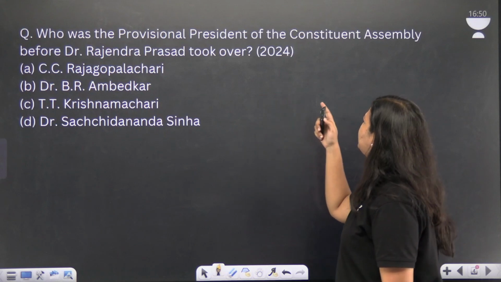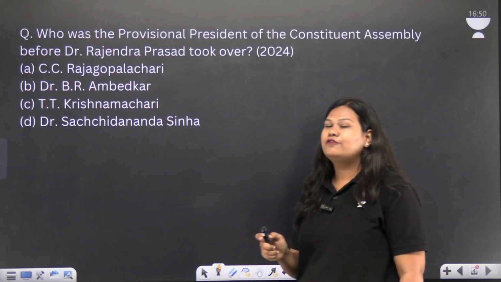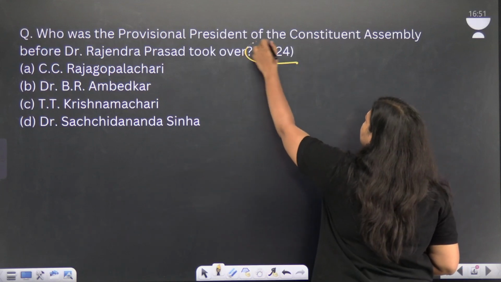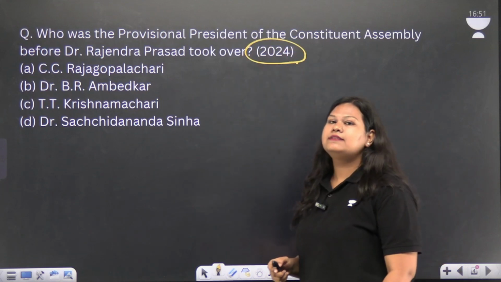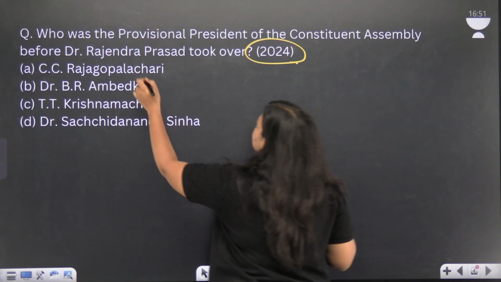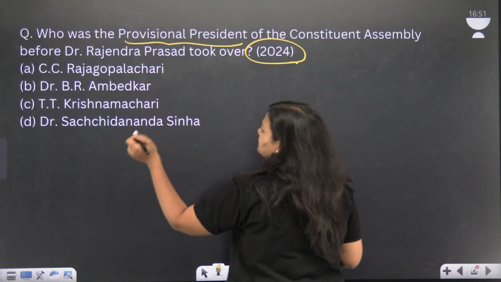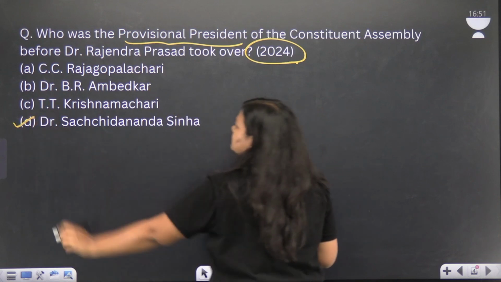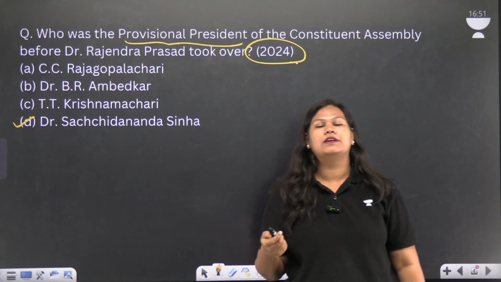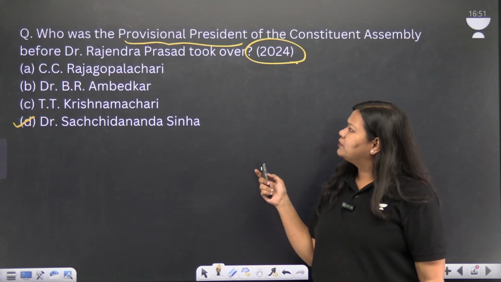Who was the provisional president of the Constituent Assembly before Dr. Rajendra Prasad took over? This was a question of year 2024. That means this year's question. Provisional president means temporary one. Who was the president? The correct answer is Sachidanand Sinha. So in this way, you can solve previous year questions also. So we have solved both of the questions.